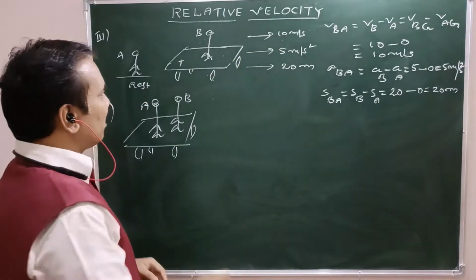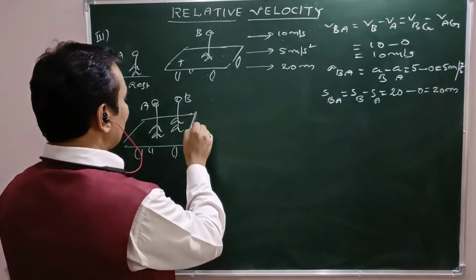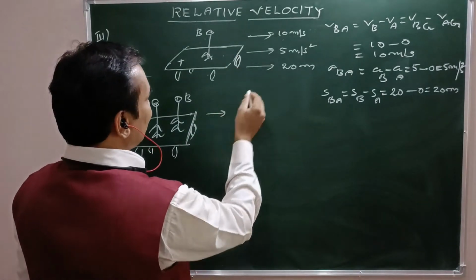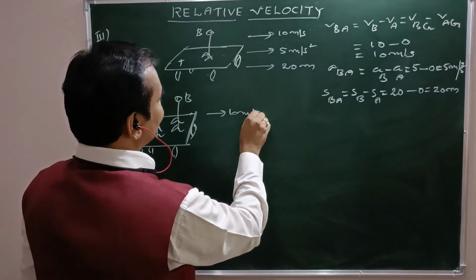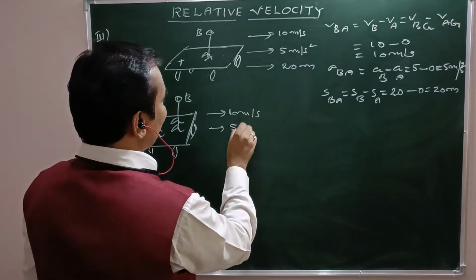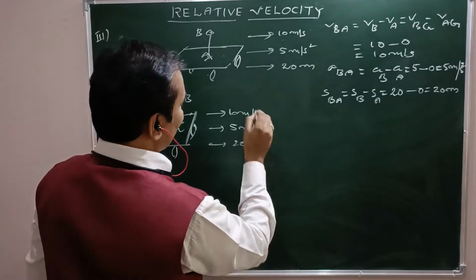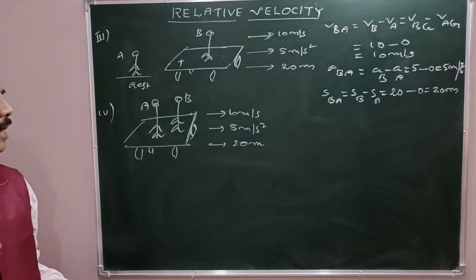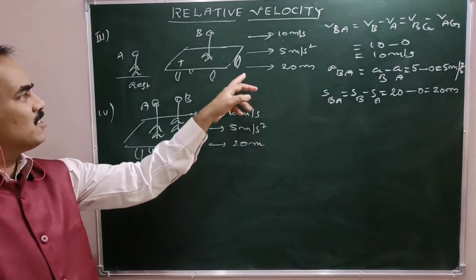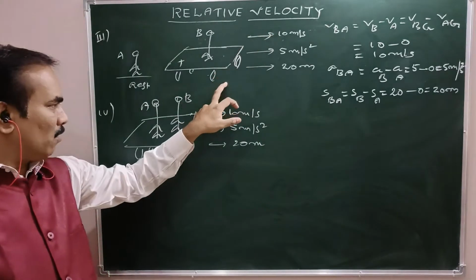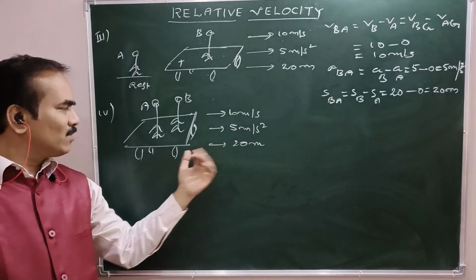Now same only particulars with respect to ground. Right? What are the particulars here? Velocity 10 meters per second. Acceleration 5 meters per second square. Displacement 20 meter. Right? Now what makes the difference here? These are the particulars in first case with respect to ground. So same only particulars with respect to ground.